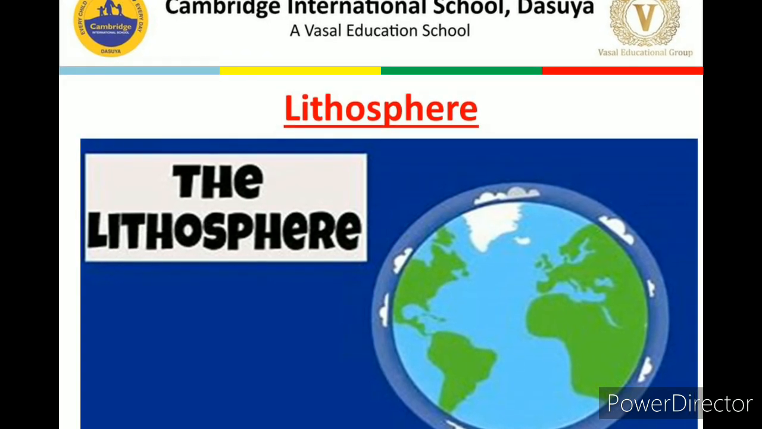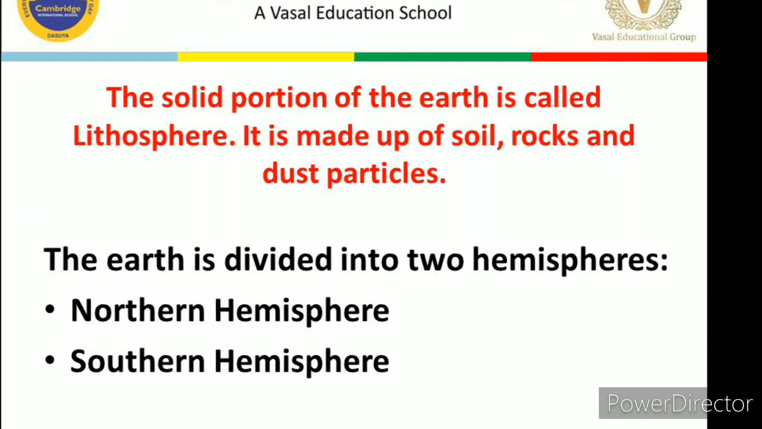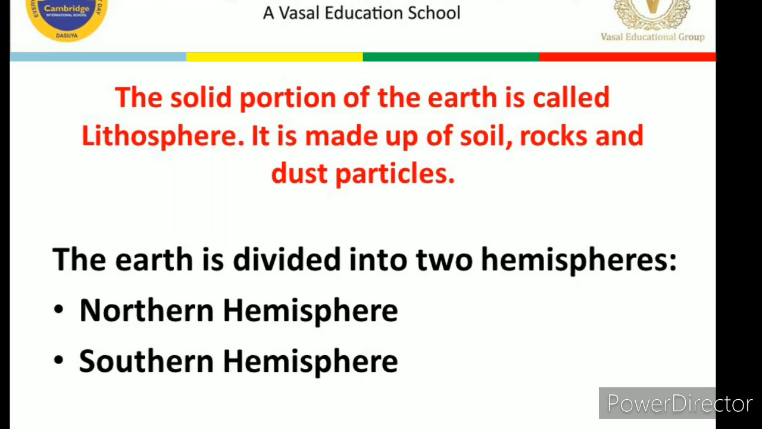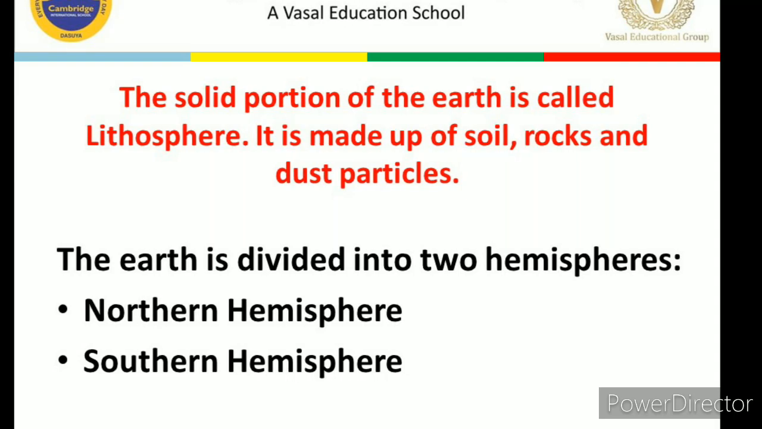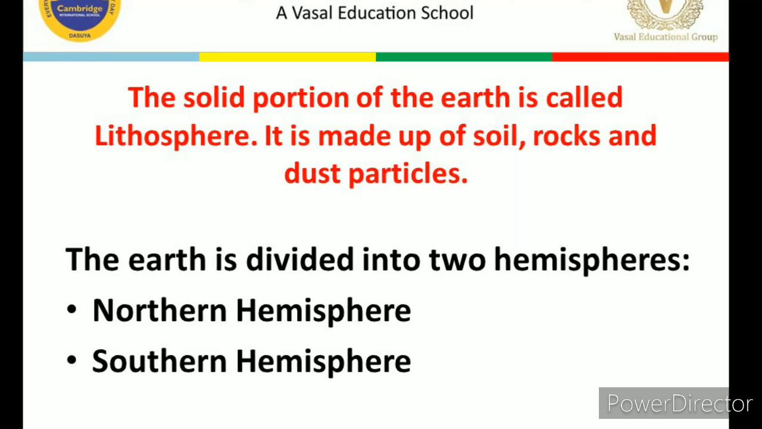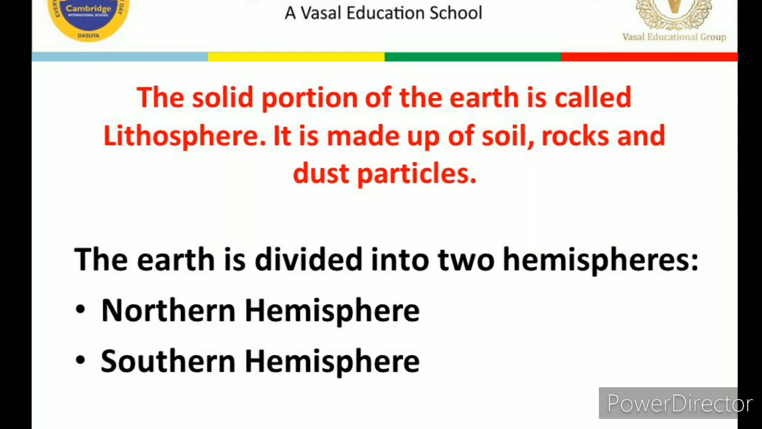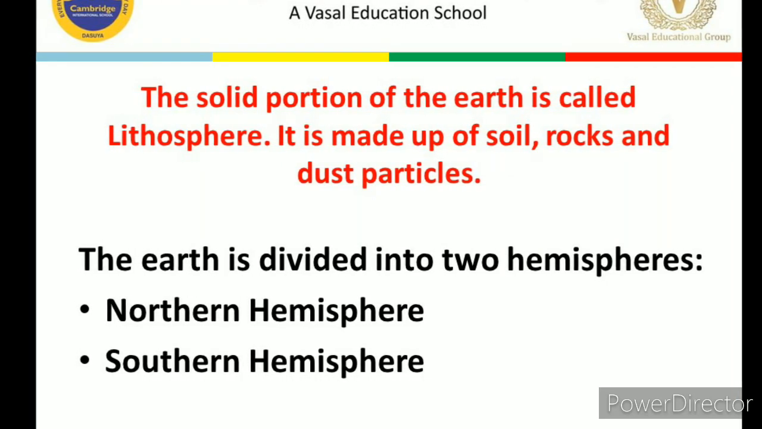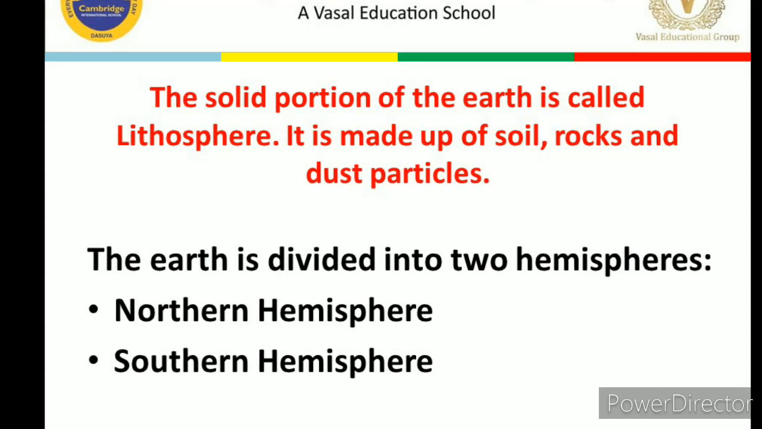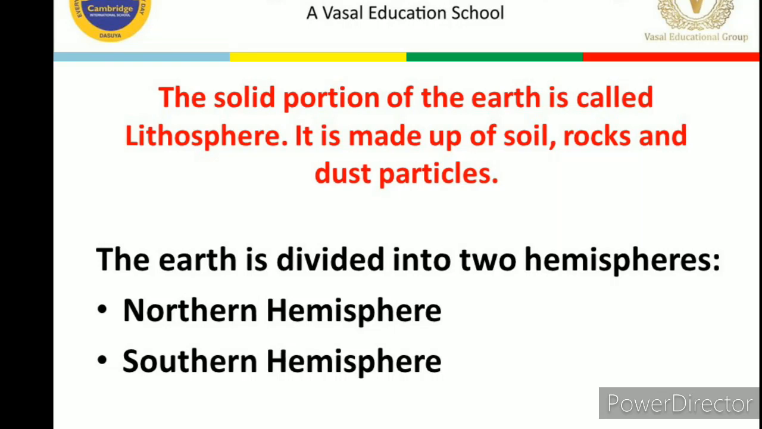Okay, as you can see in this diagram also. So lithosphere, what is its definition? The solid portion of the Earth is called lithosphere. It is made up of soil, rocks, and dust particles. The Earth is divided into two hemispheres, the northern hemisphere and the southern hemisphere. As we have done in chapter 2, globe, latitudes and longitudes, the equator is an imaginary line which divides the Earth into two equal hemispheres. So these are those hemispheres, northern and southern.